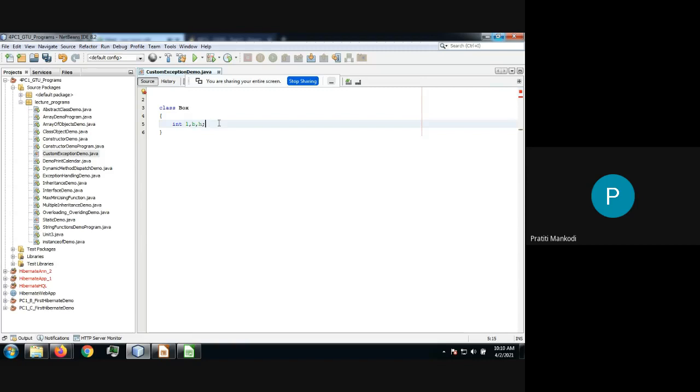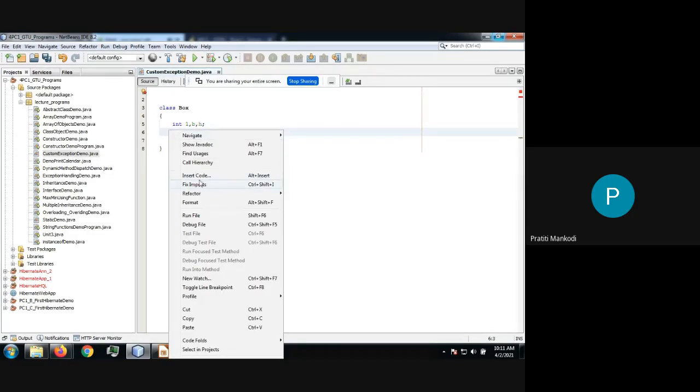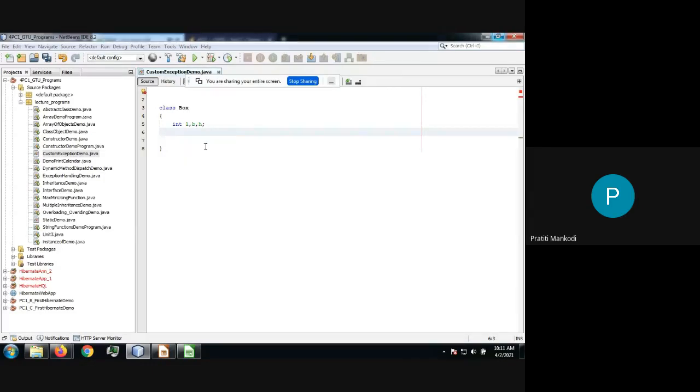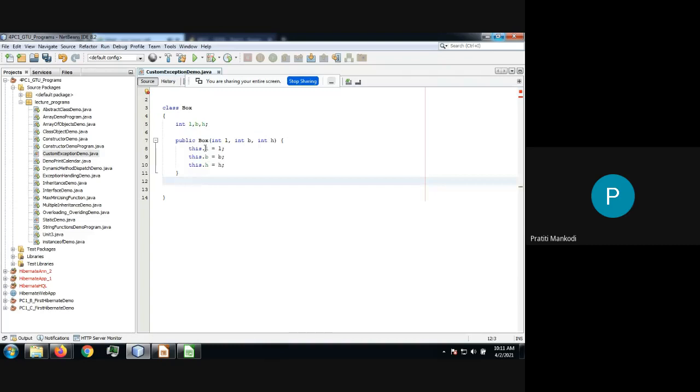So let me have these three parameters. Let us create one constructor which is actually initializing the parameters. I hope everyone is comfortable so far. Integer h, and let me tell you how we'll be inserting code for the same. I want to create a constructor for all the fields, so I'll be generating the constructor. So my constructor is ready.